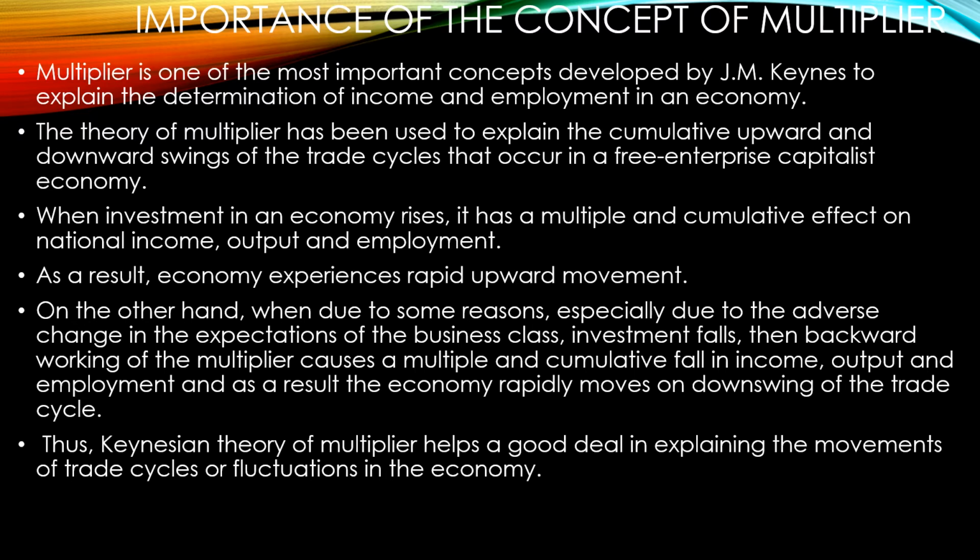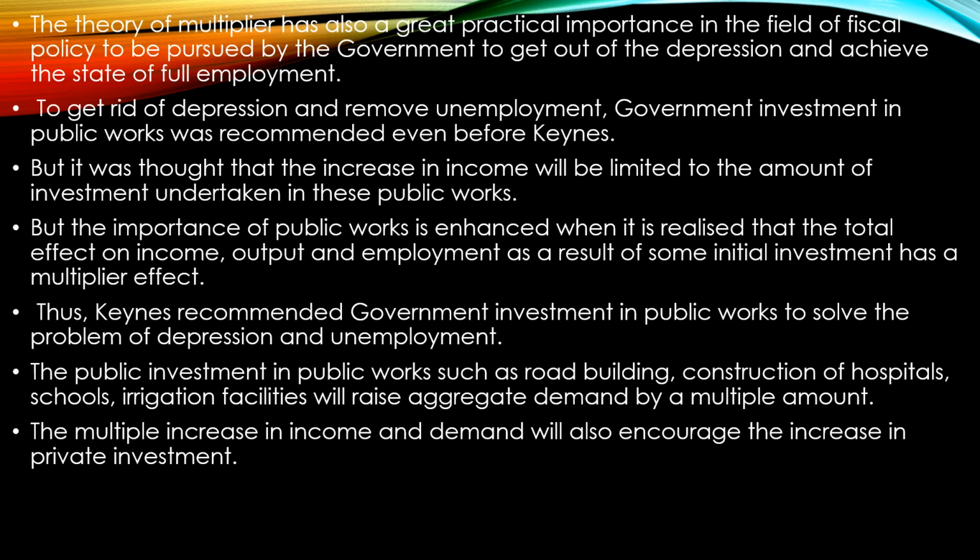How the size of the multiplier is influencing the growth of the economy, the employment rate, and the income and output in the economy. Thus, the Keynesian theory of multiplier helps a good deal in explaining the movements of trade cycles, or we can say the fluctuations in the economy, or economic fluctuations.